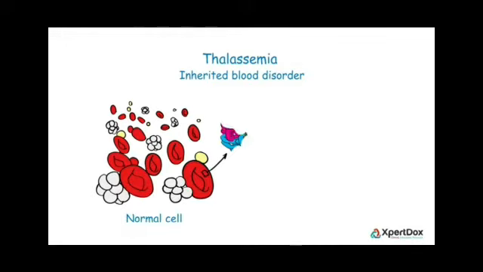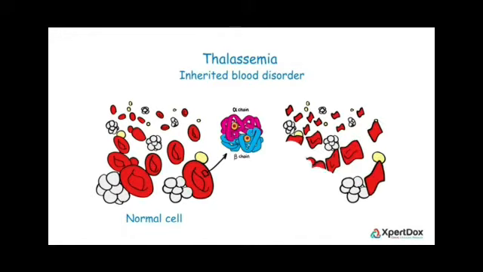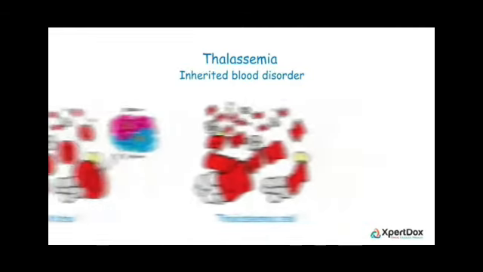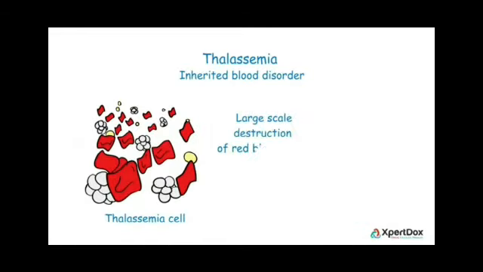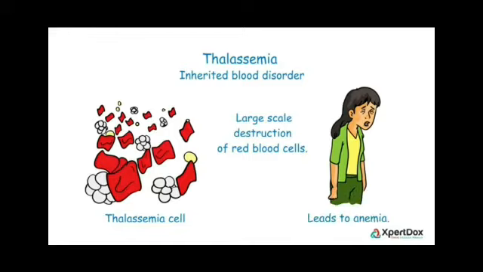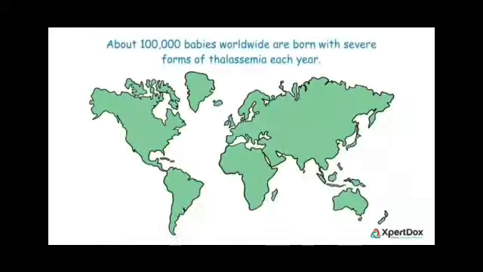Thalassemia is an inherited blood disorder. The normal chain consists of alpha and beta chains, whereas the thalassemic cell will not have them. A large-scale destruction of red blood cells will be seen, which leads to anemia. About 100,000 babies worldwide are born with severe forms of thalassemia each year. So we need to learn about this right now.